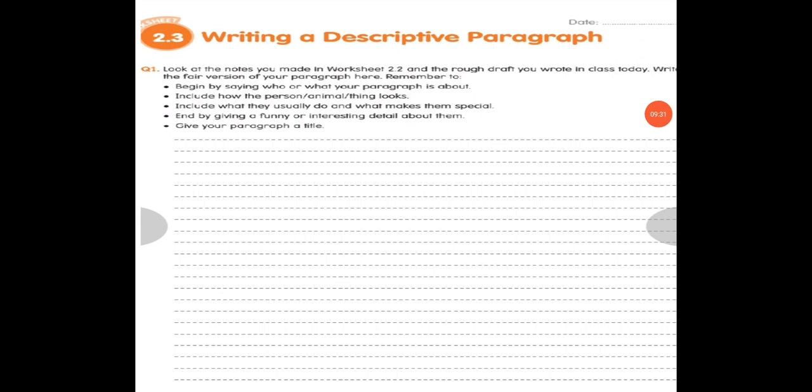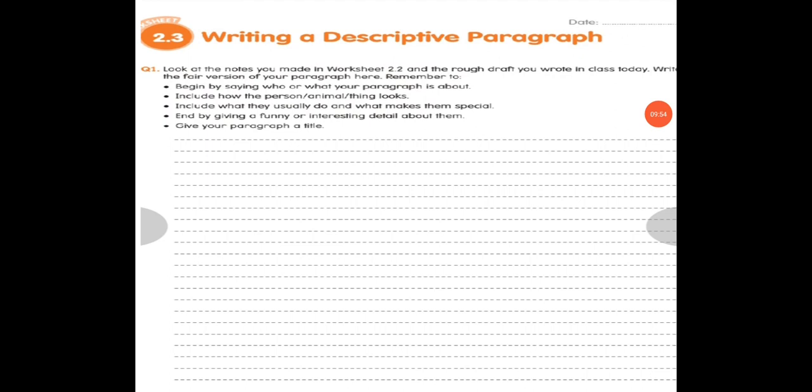Next one, including what they usually do and what makes them special. So you have to write down what your pet animal or the person that you have written about in 2.2 is usually doing. Okay, and by giving a funny detail or interesting detail about them. So you have to write down a funny detail at the last.